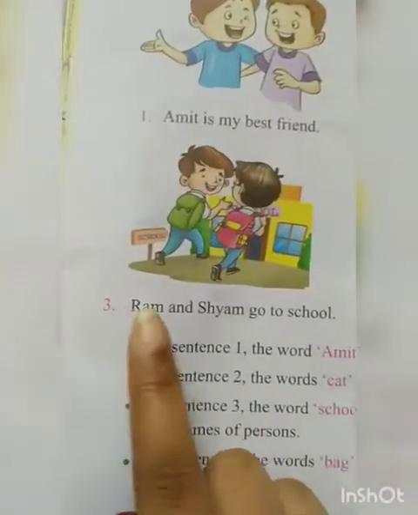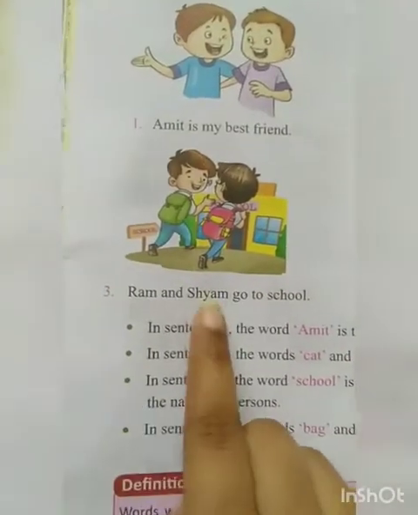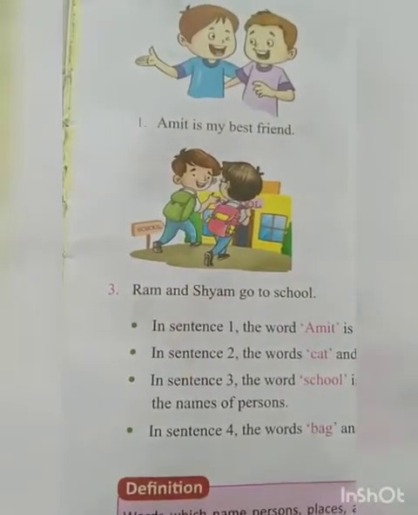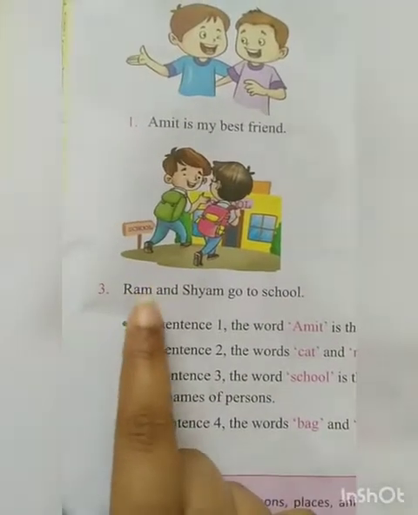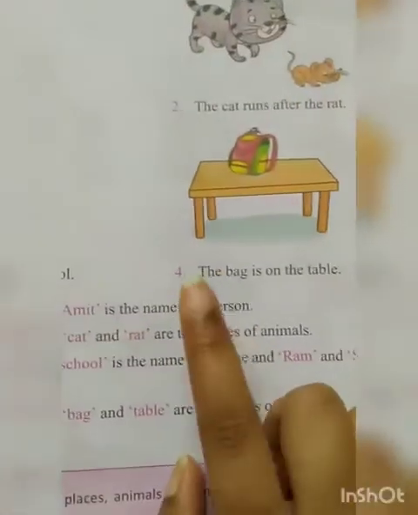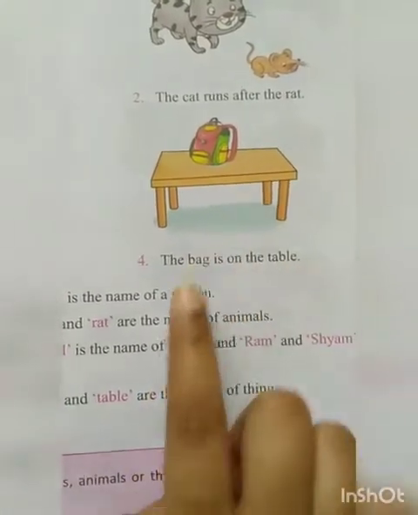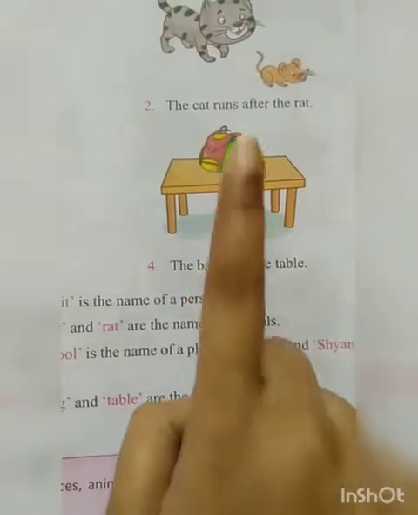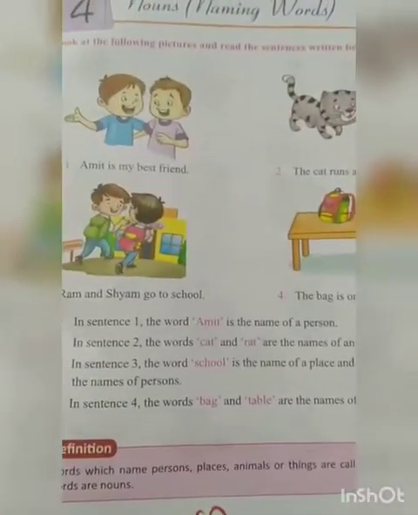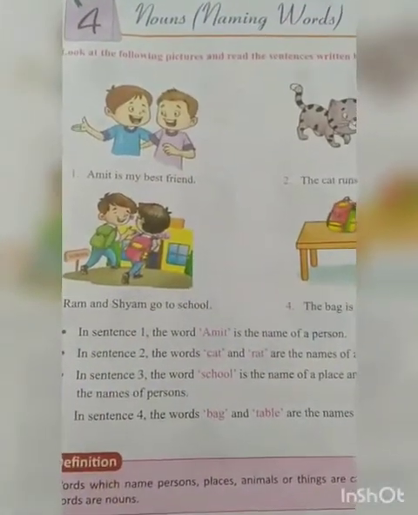Now number 3, Ram and Shyam go to school. Here Ram and Shyam are persons. There are two persons. Okay, so here your nouns are Ram and Shyam. Now number 4, the bag is on the table. Here we are talking about a thing, that is bag. So bag is your noun. So children, my main motive is to say that you need to understand what a noun is. Okay, you need to understand.